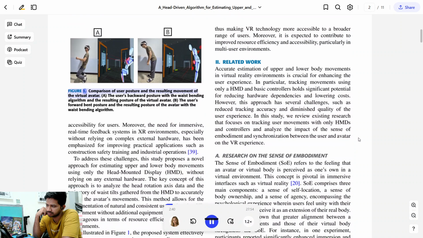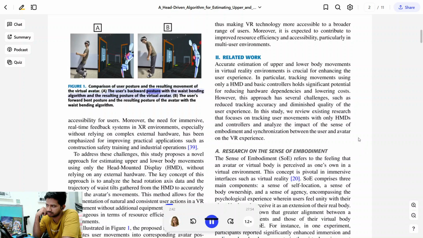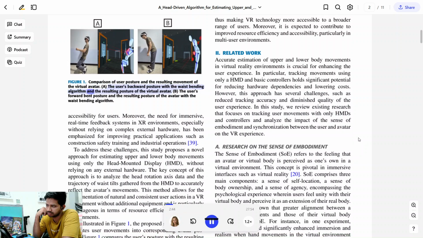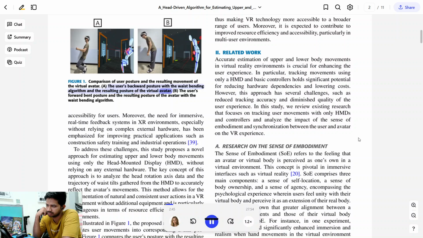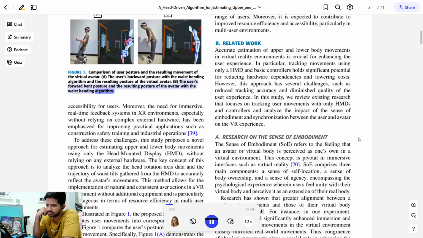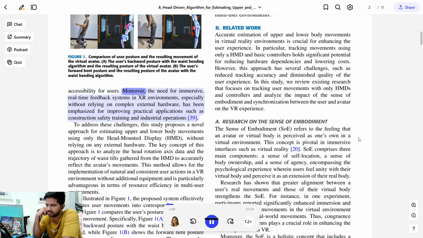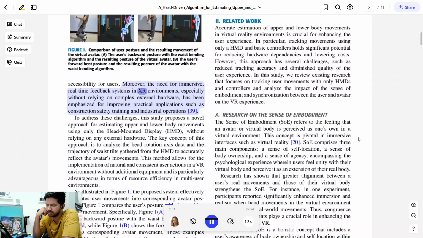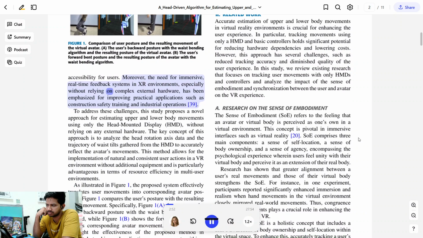Figure 1. Comparison of user posture and the resulting movement of the virtual avatar. The user's backward posture with the waist bending algorithm, and the resulting posture of the virtual avatar. The user's forward bent posture, and the resulting posture of the avatar, with the waist bending algorithm. Moreover, the need for immersive, real-time feedback systems in XR environments, especially without relying on complex external